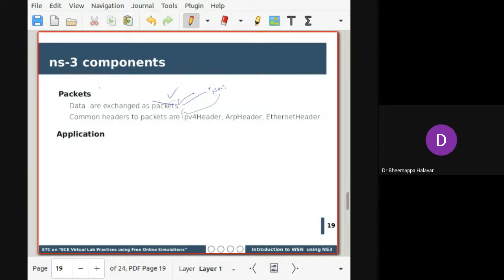Most common headers can be given when you are creating a packet: a packet header such as IPv4 or an Ethernet header. These are different types of headers. I will not go into detail.